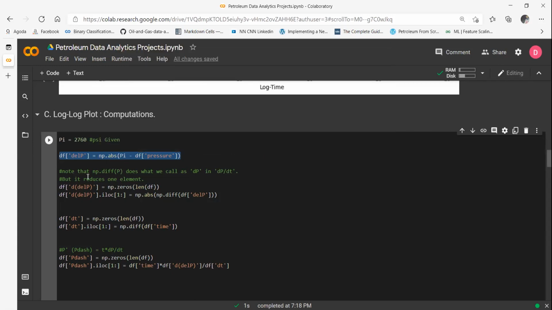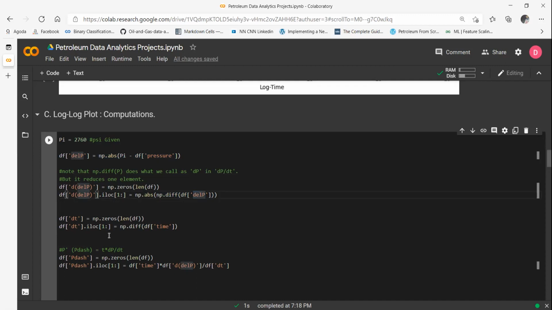So first we have delta P, then I have created, you can see, np.diff can be used to calculate the delta of something. When I say delta, it's the forward difference in mathematics: Y2 minus Y1. Okay. Subsequent value minus the prior value. To do that in Python, you can use np.diff, right? And then again, I have taken np.absolute and I have stored it in this column, d of delta P. Similarly, I've created delta T.